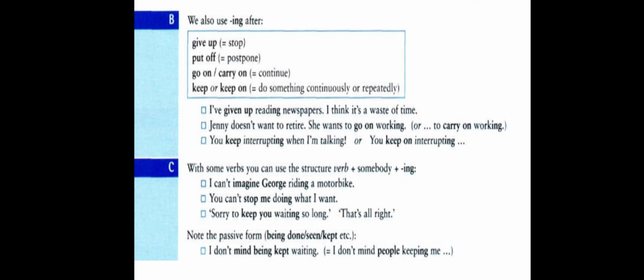As who are is dropped in the active sentence, we drop or erase I am, so it becomes being kept waiting. So the sentence becomes this way: I don't mind. When we join both sentences together, it becomes I don't mind being kept waiting.